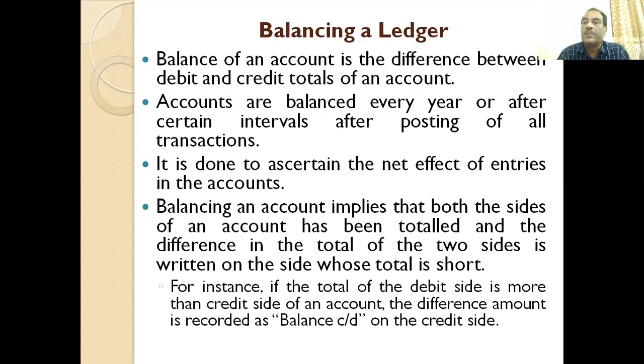And balancing is nothing but the difference between the total of debits and the total of credits. We subtract debits from credits, and if the result is 0, it means there is no problem, both are matching.